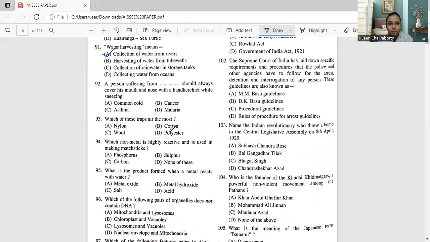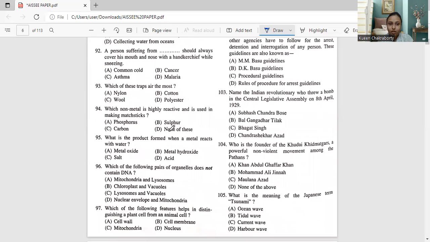Moving to question number 92. A person suffering from dash should always cover his mouth and nose with a handkerchief while sneezing. Okay. So a person who is suffering from common cold, cancer, asthma, or malaria should always cover his mouth and nose with a handkerchief while sneezing.